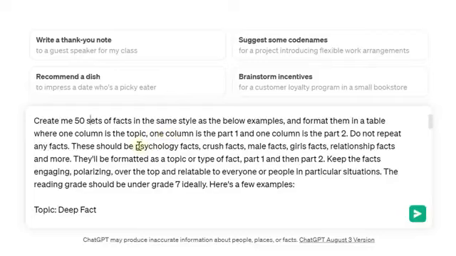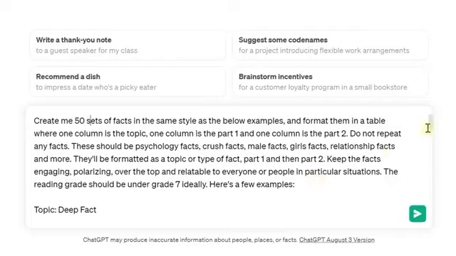And I also asked it to adjust with a couple different fact types, so psychology, crush, relationship, boy, girl, and so on. And so that way we're going to get a really nice variety. And I also made it very specifically focus on stuff that's very relatable. So that way it's highly shareable, highly engagement driven. This is going to be exactly what we're after and what you typically see on YouTube that you would otherwise interact with. So we have our prompt that's been engineered quite a few times.